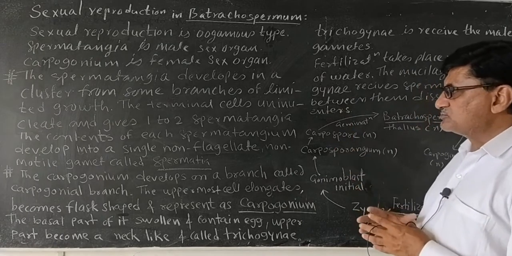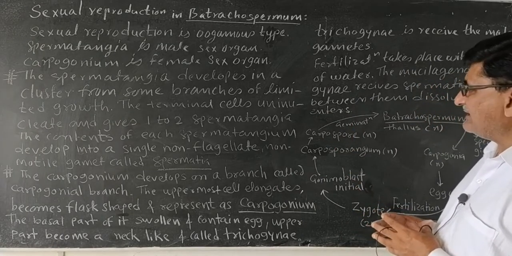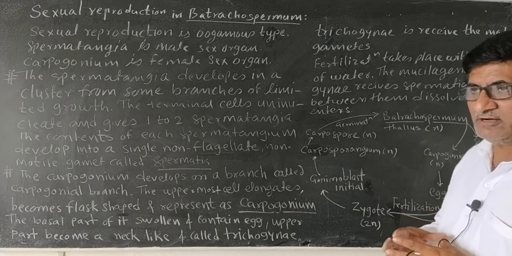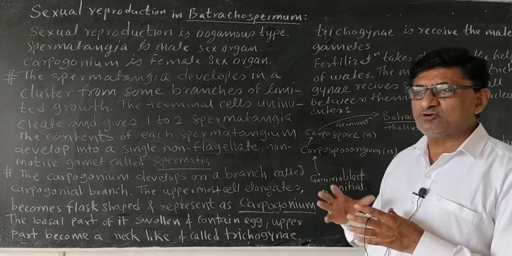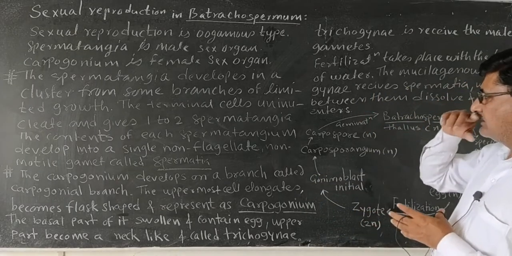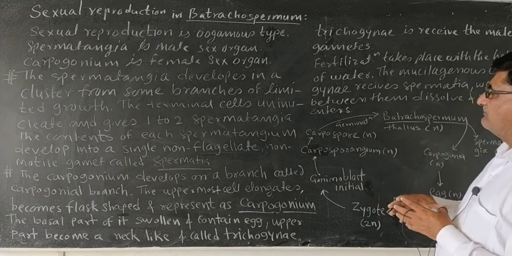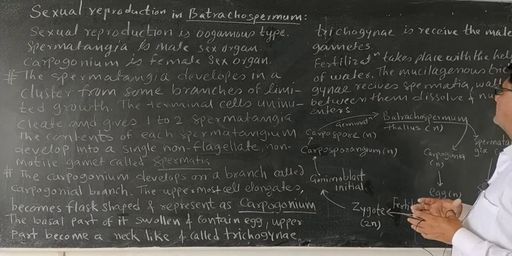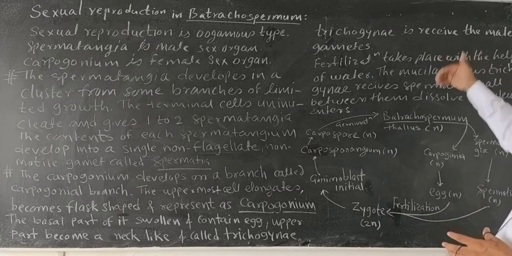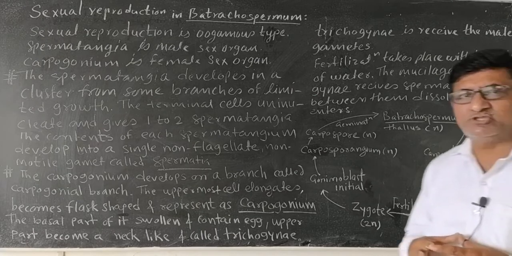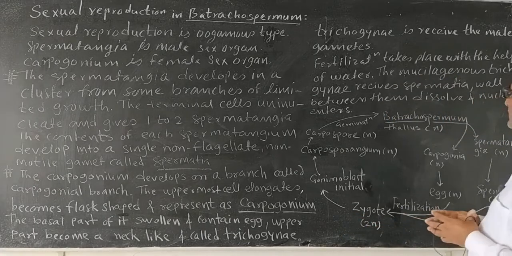After liberation of spermatia from the spermatangium by breaking the wall, they are released in the water. A spermatium is a non-flagellate uninucleated structure, but because of the presence of water, it can reach the carpogonium. Water is essential for fertilization.